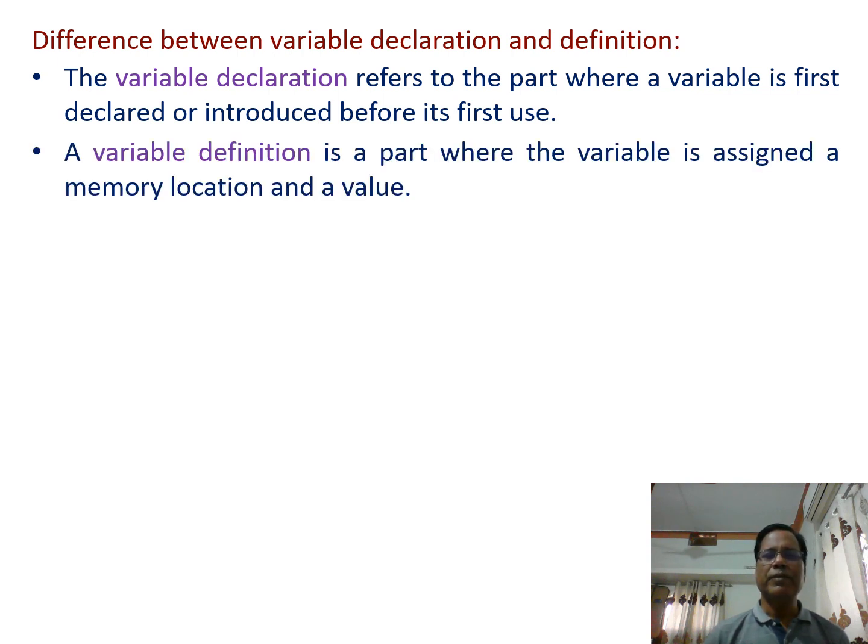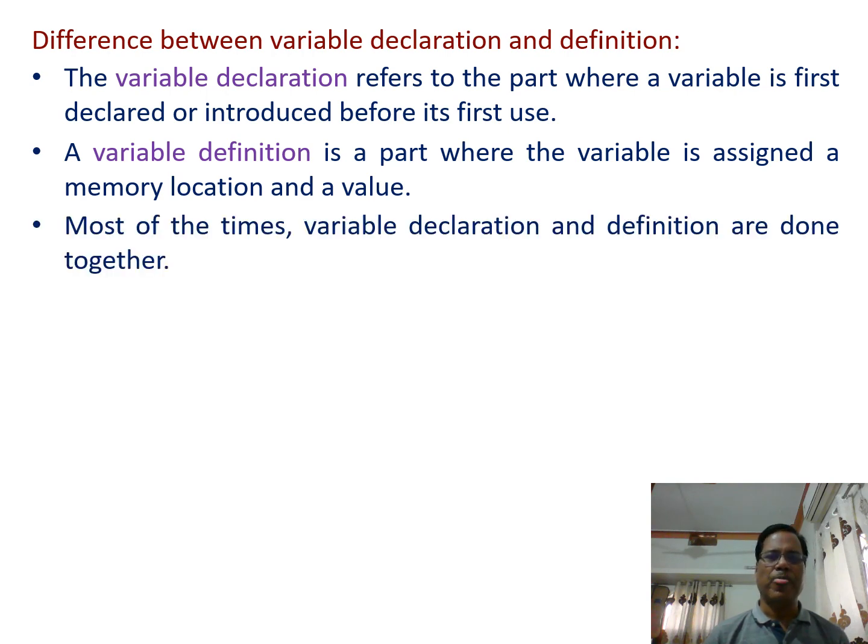A variable definition is the part where the variable is assigned a memory location and a value. In variable declaration, no memory location is assigned. But in the case of variable definition, a memory location is assigned depending on its data type. Most of the time, variable declaration and definition are done together.